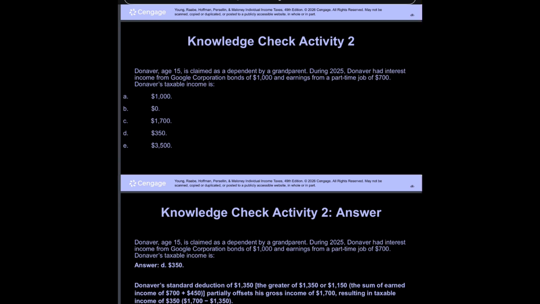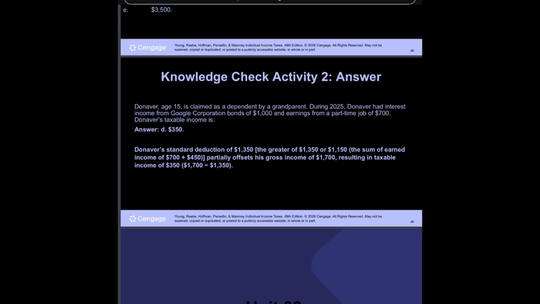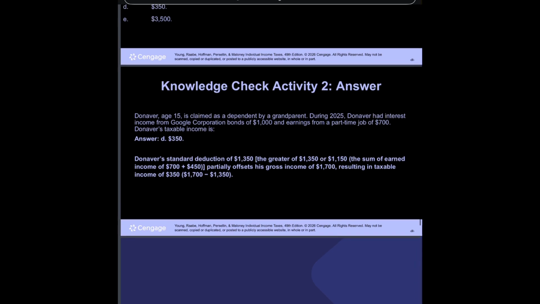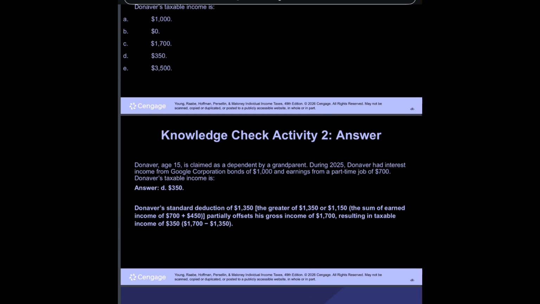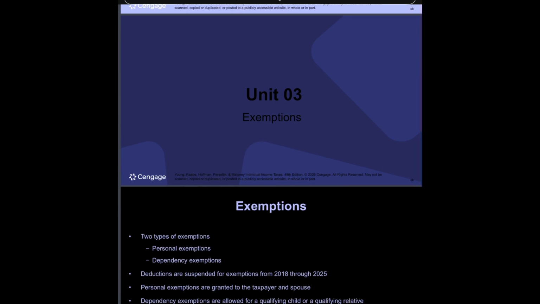Answer. Donover, age 15, is claimed as a dependent by a grandparent. During 2025, Donover had interest income from Google Corporation bonds of $1,000 and earnings from a part-time job of $700. Donover's taxable income is, answer D, $350. Donover's standard deduction of $1,350, the greater of $1,350 or $1,050, the sum of earned income of $750 and $450, partially offsets his gross income of $1,700, resulting in taxable income of $350. $1,700 minus $1,350.